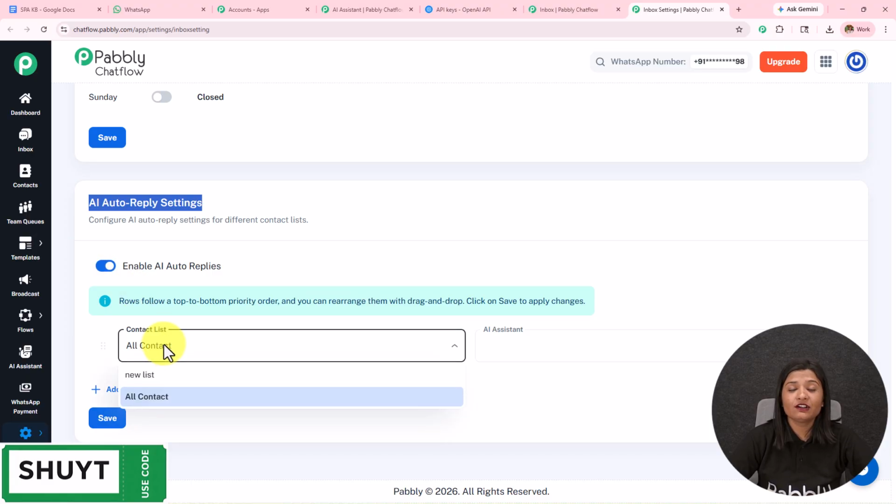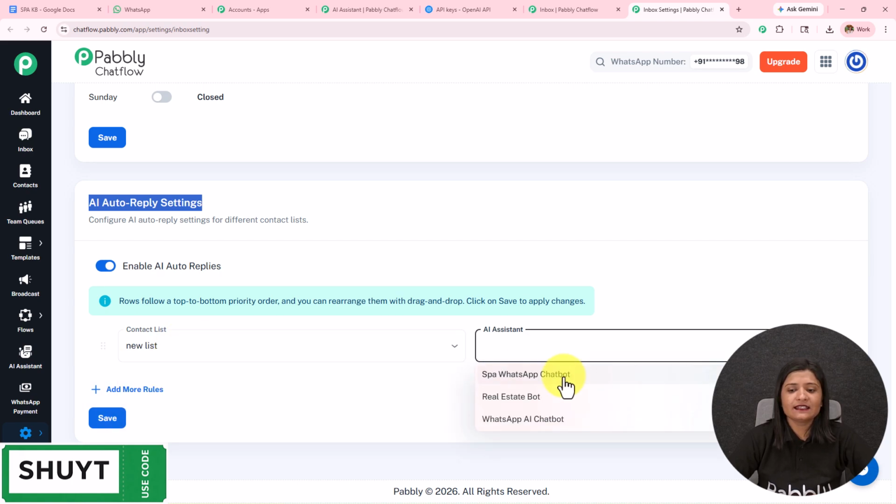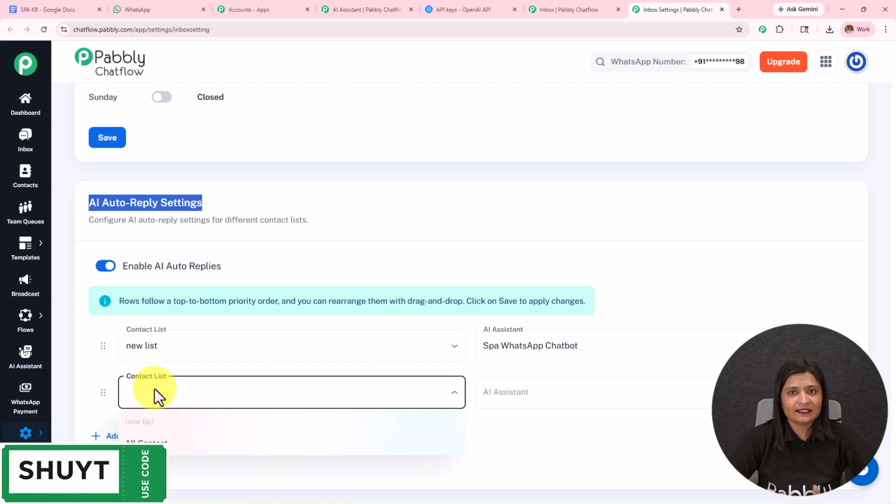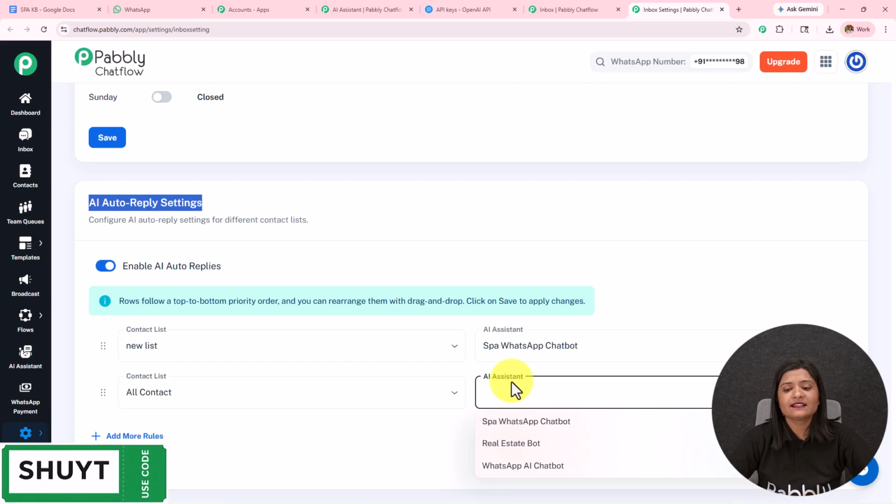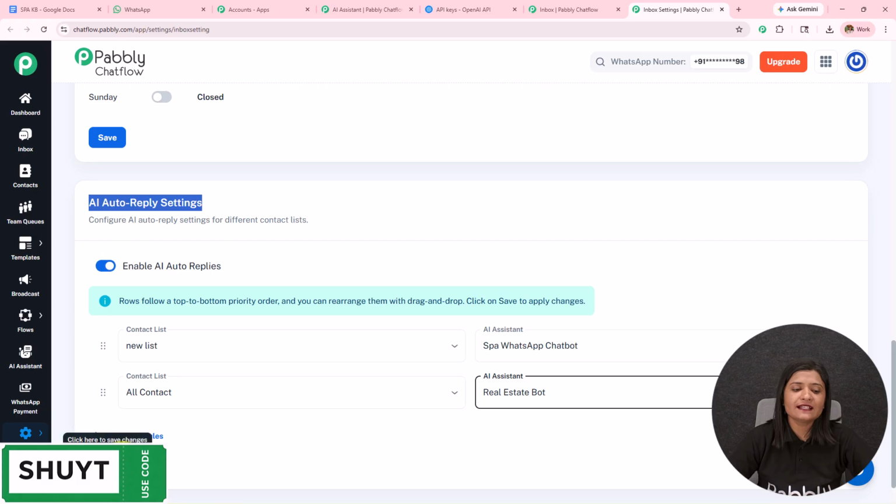I am going to select the contact list. You can create as many contact lists as you want. Select the contact list and assign the AI assistant to that particular list. You can add more rules, select another list, or select all the contacts and assign another AI assistant to all the contacts. Save the rules, and in this manner a particular AI assistant will be assigned to a particular chat, particular group, or to all the contacts. So you see, this is how we have created this AI assistant.